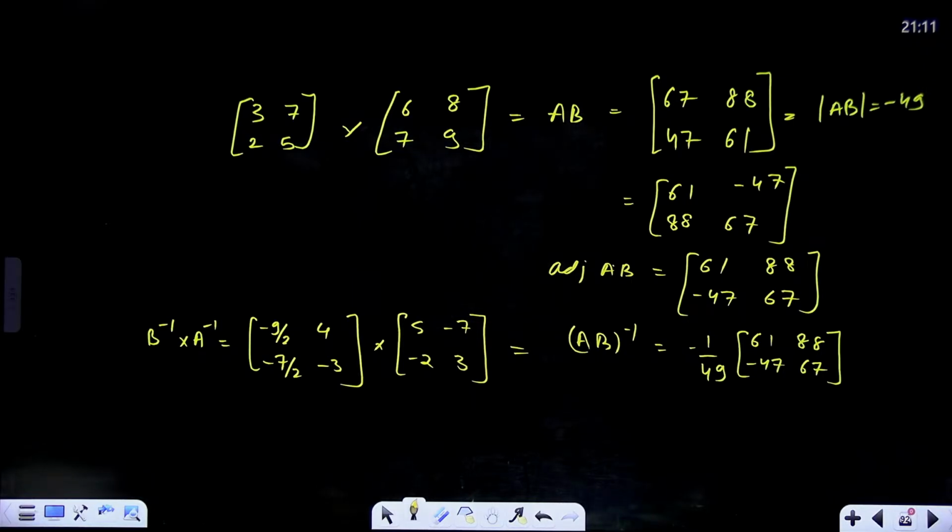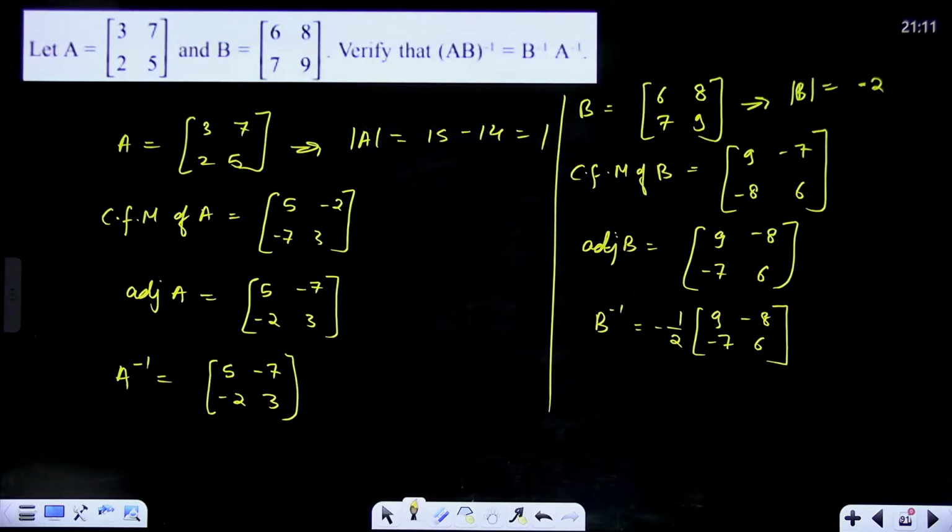Check the result once on your own. If I've not made any mistake, then this will be verified very easily. But this can be a 5-mark question and you'll have to verify it like this only. Find inverse, adjoint, everything. So the steps I've told you.